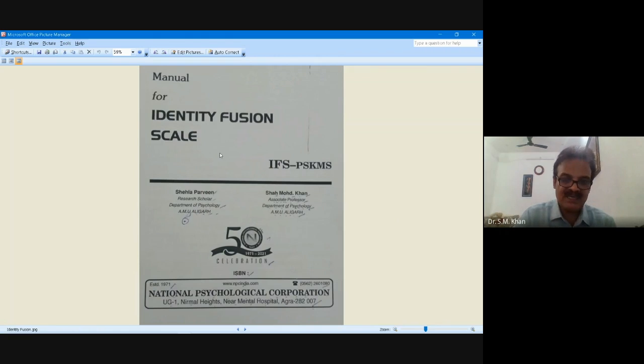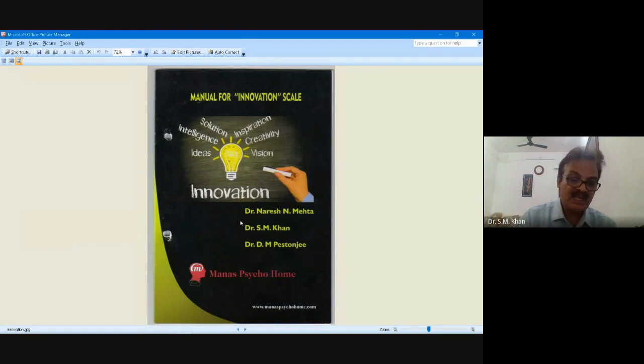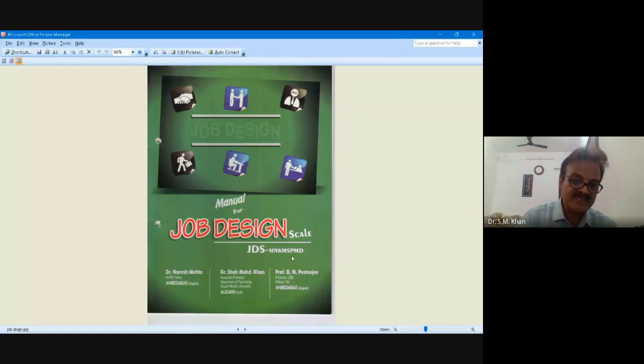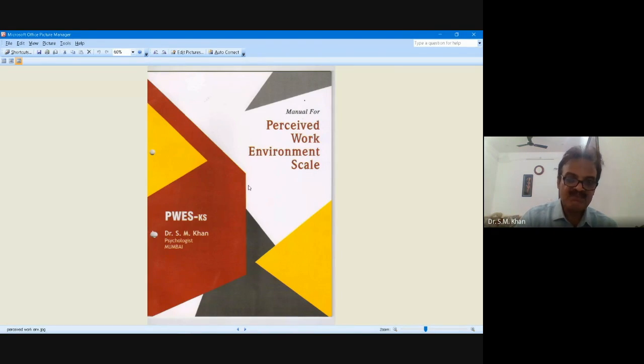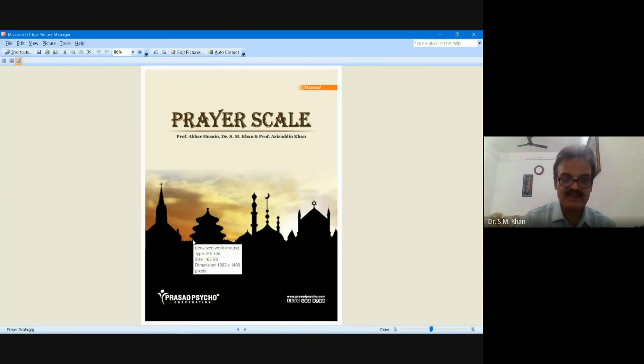Identity fusion scale, it is in case of my research scholar. Recently it has been submitted for publication, and he submitted the draft copy of the manual, identity fusion. Innovation scale, again with DM Paston ji, IIM Ahmedabad. Top design, perceived work environment, developed alone by myself.